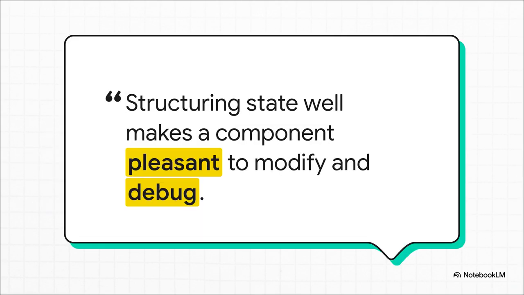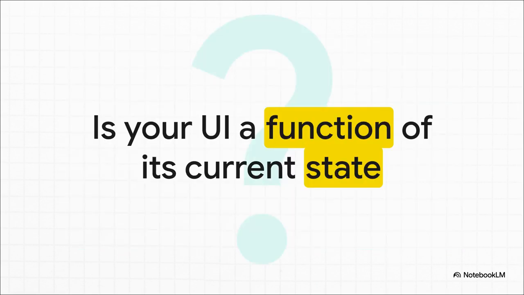So, why does all this matter? Because this mental model isn't just theory. When you embrace declarative components and well-structured state, you're not just writing code anymore. You're building systems that are predictable, easy to test, and honestly, a genuine pleasure to work on. And that brings us to the one question at the heart of this entire philosophy. Is your UI a function of its current state? If you can build your components to confidently answer yes to that question, then you've absolutely mastered the art of thinking in React.